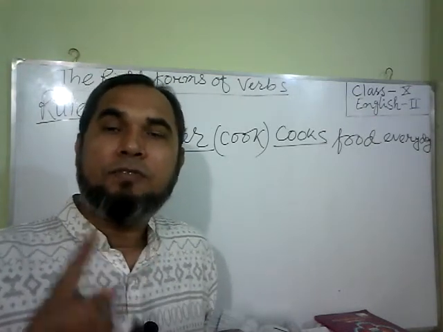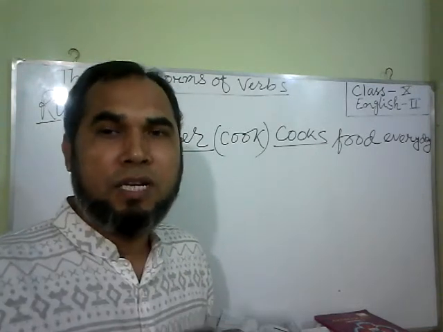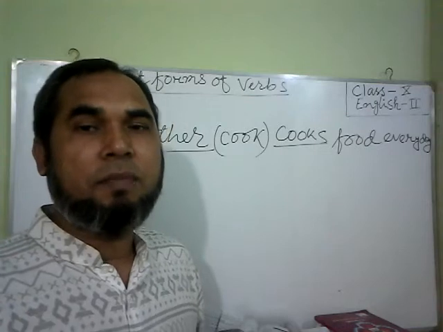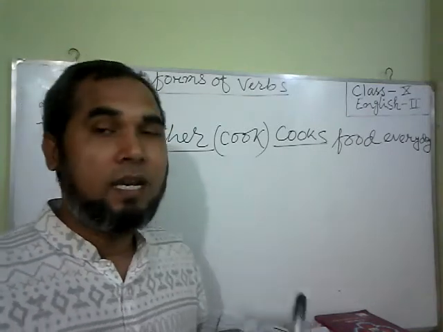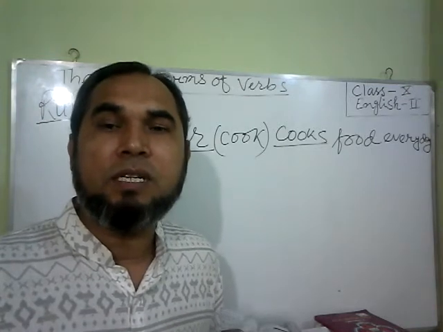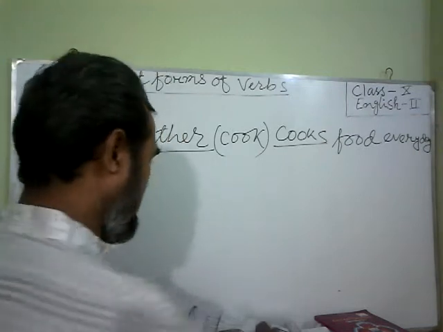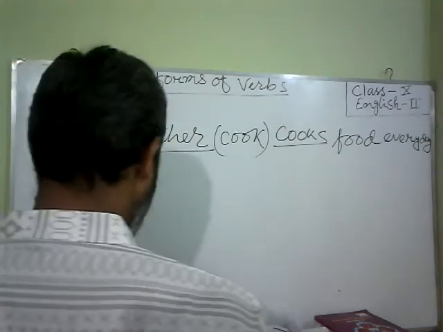If there is no indication of a particular time, but we have an adverbial of time, like daily, regularly, often, every day, etc., we have to use present indefinite tense. Okay, let us move to the next rule.